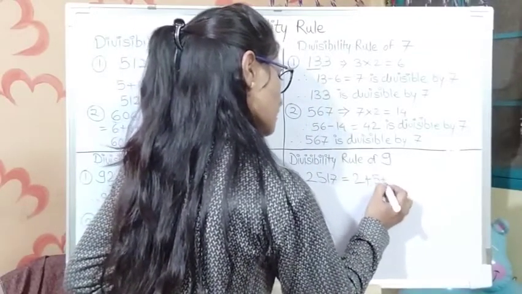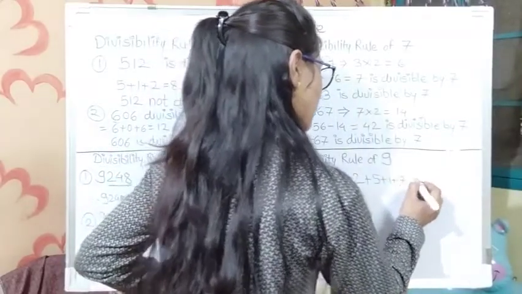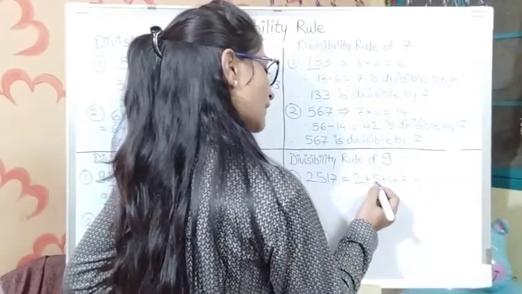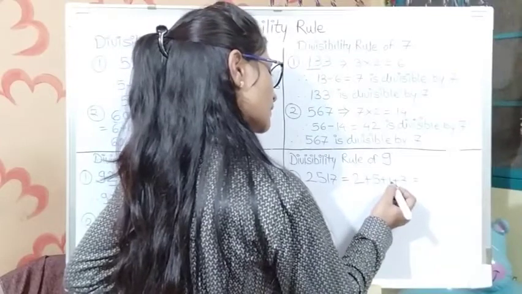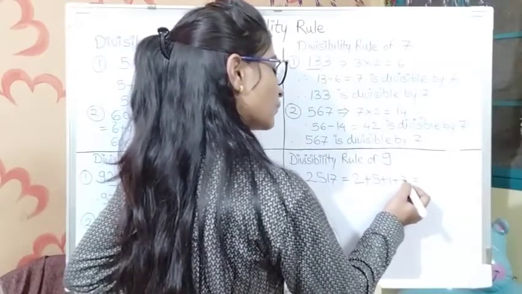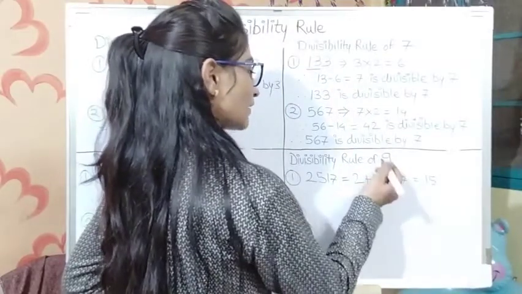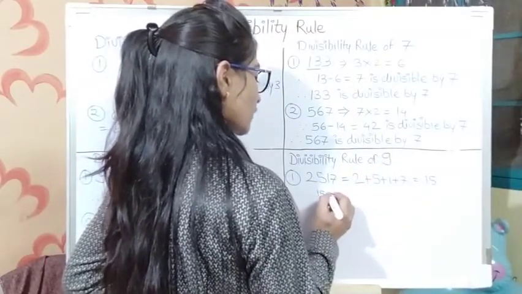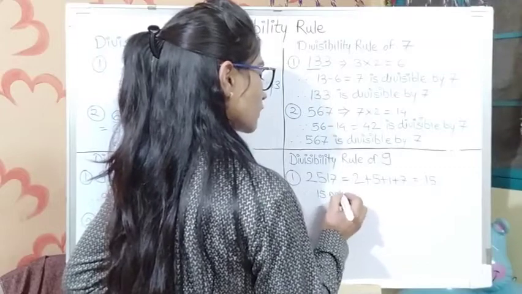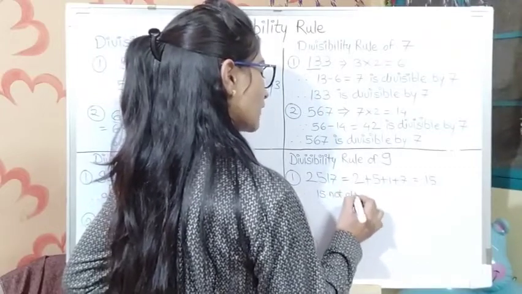Now take the addition of all digits: 2 plus 5 plus 1 plus 7. That is equal to 2 plus 5 is equal to 7. 7 plus 1 is equal to 8. And 8 plus 7 is equal to 15. But 15 is not divisible by 9. Okay, 15 is not divisible by 9. So the given number is not divisible by 9.